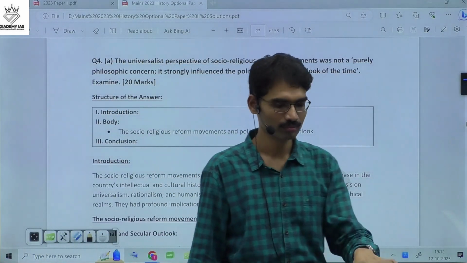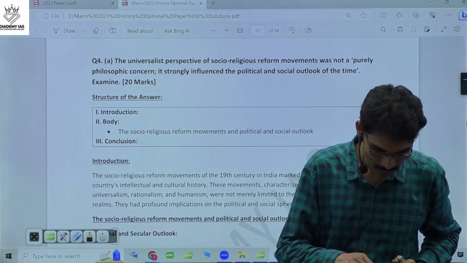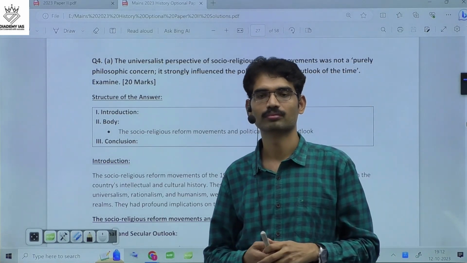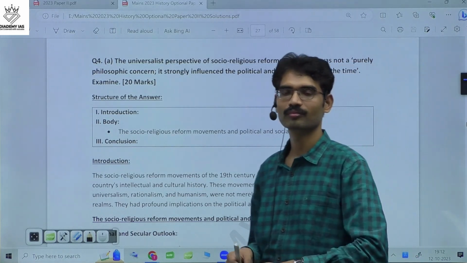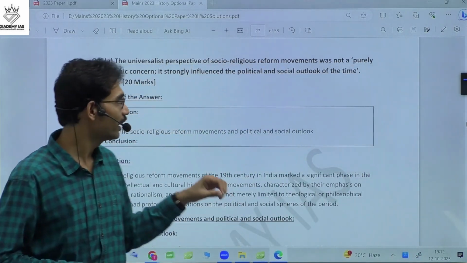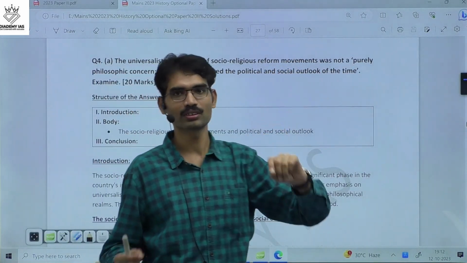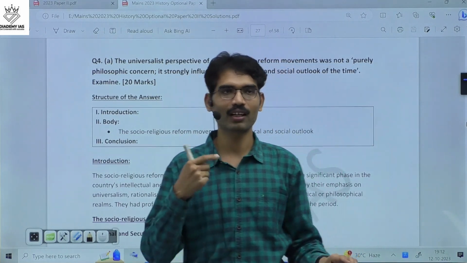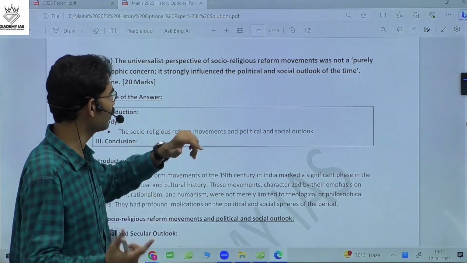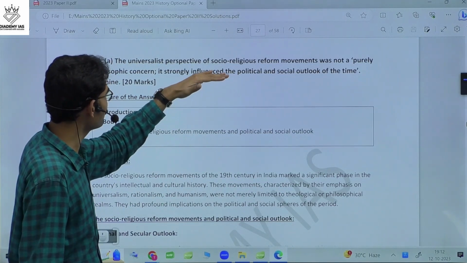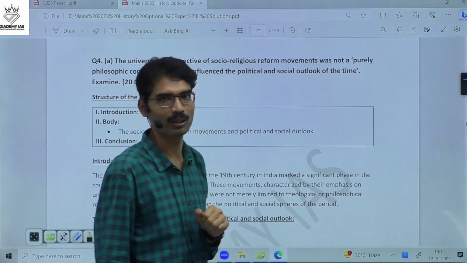So the socio-religious movement was not confined to philosophical matters, but it was also highlighting the difficulties faced by society, as done by Raja Ram Mohan Roy in the case of widow remarriage. So these socio-religious reforms were not only concerned about the philosophical angle, but they were also concerned about political problems and social problems. That is what we need to highlight: the contribution of the socio-religious reformers to political and social problems.